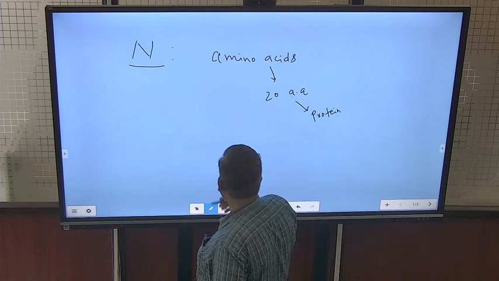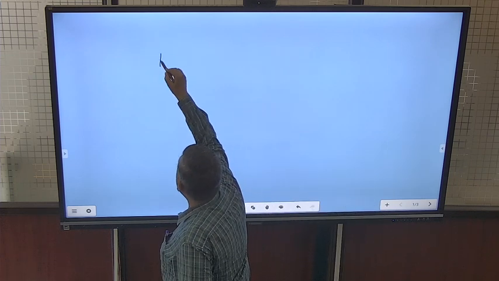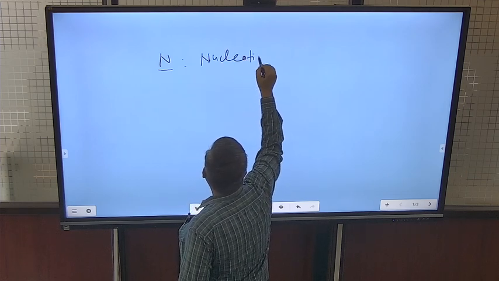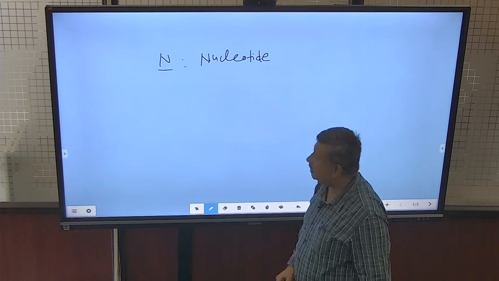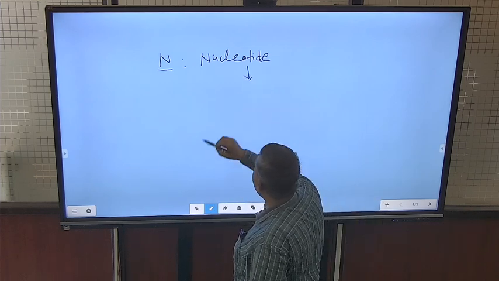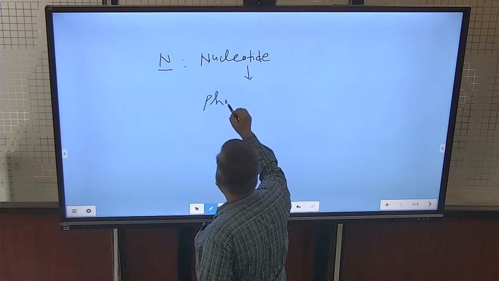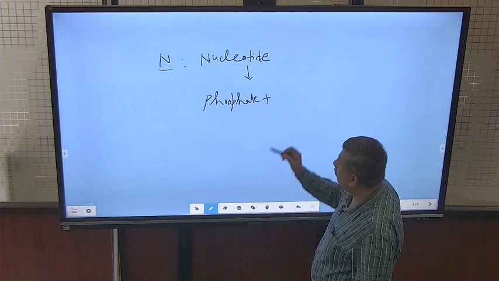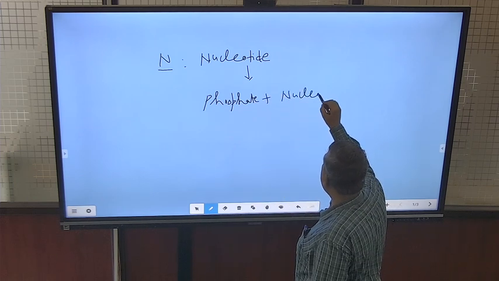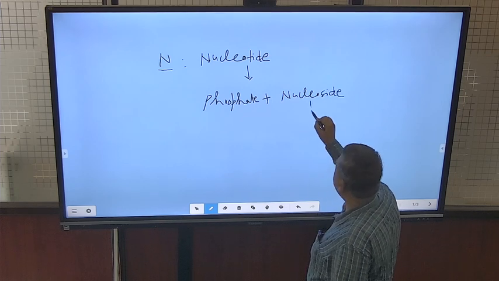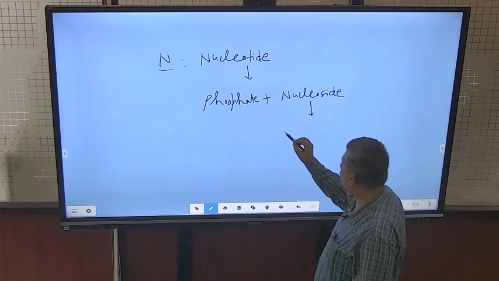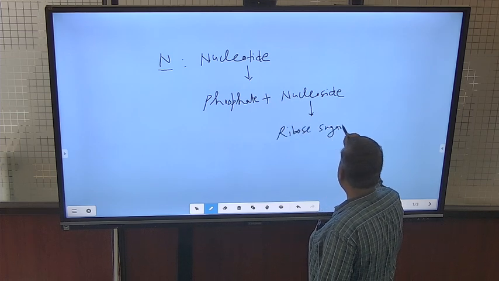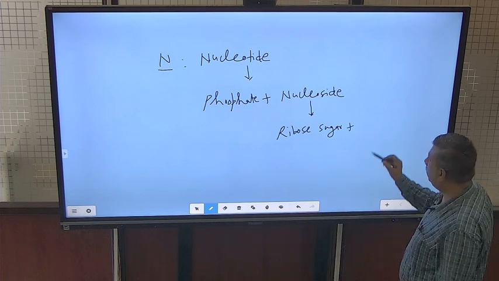Then another role of nitrogen is in nucleotides, that is, DNA and RNA. Actually, these nucleotides are made up of a phosphate ion plus a nucleoside, and these nucleosides are made up of ribose sugar plus a nitrogen base.